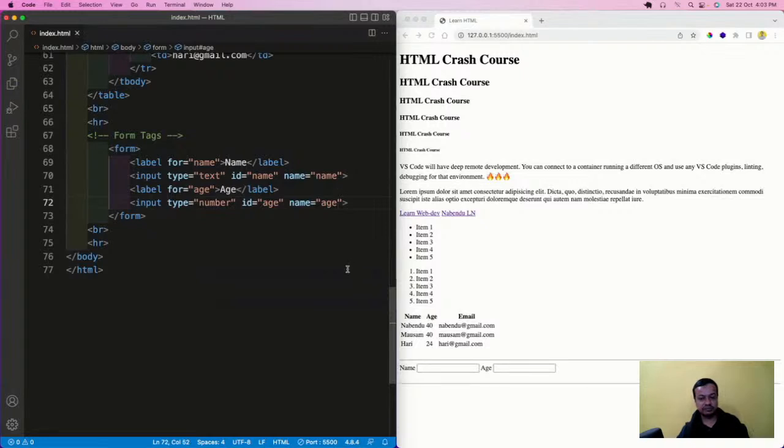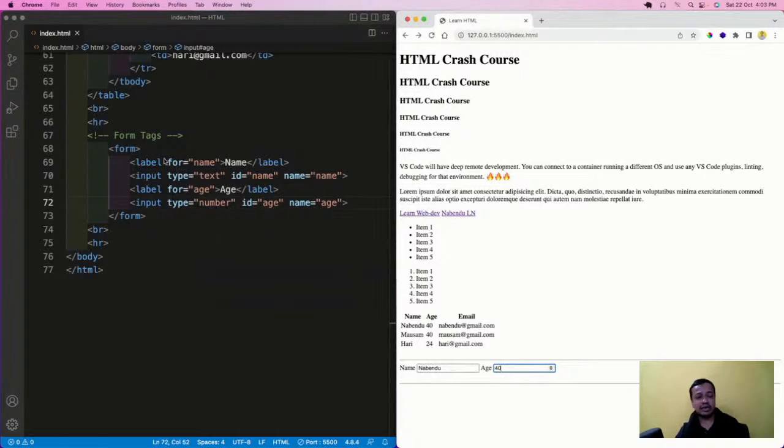So see what is coming. The name and the age labels are showing, and then there are boxes. In the name box I can write anything. In the age box I can give any number, and I also get this control with which I can increase it.